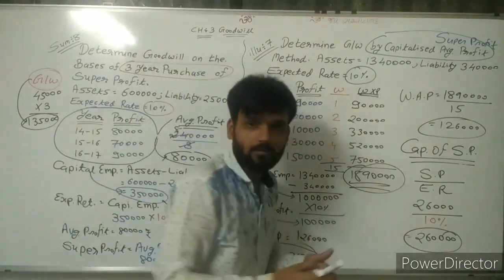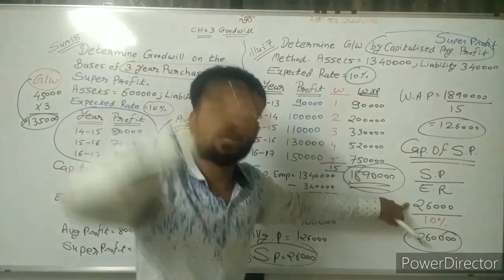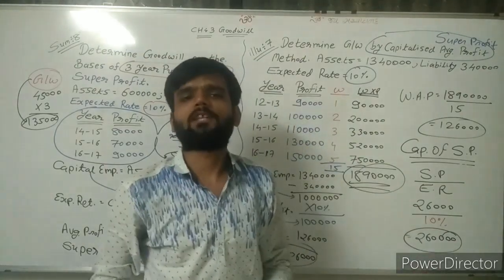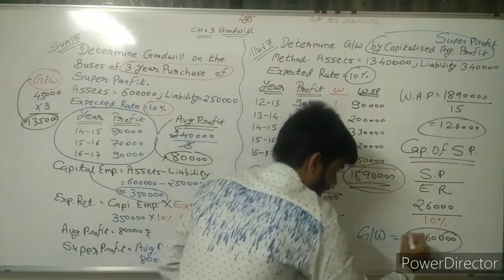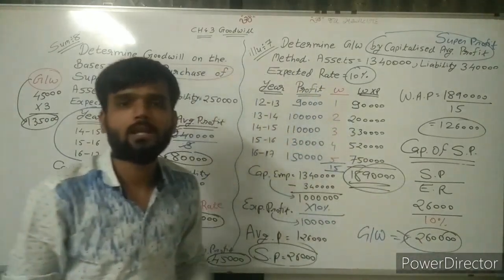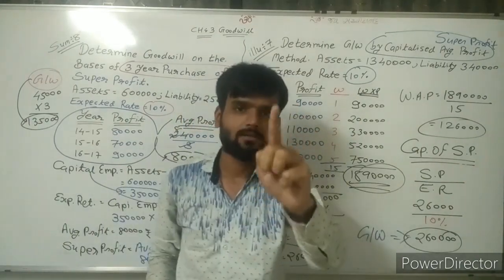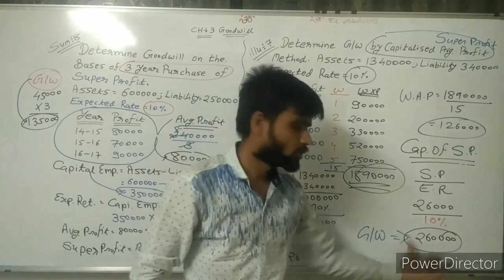If you calculate in a calculator, 26,000 divided by 10% sign, you will get 2,60,000. And this is the value of goodwill. So if you capitalize super profit, then the capitalization of super profit becomes goodwill.